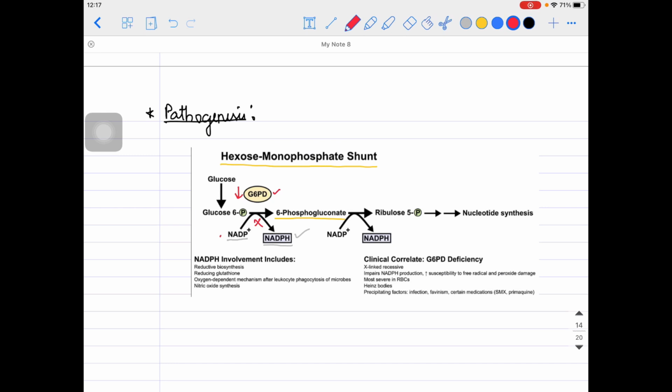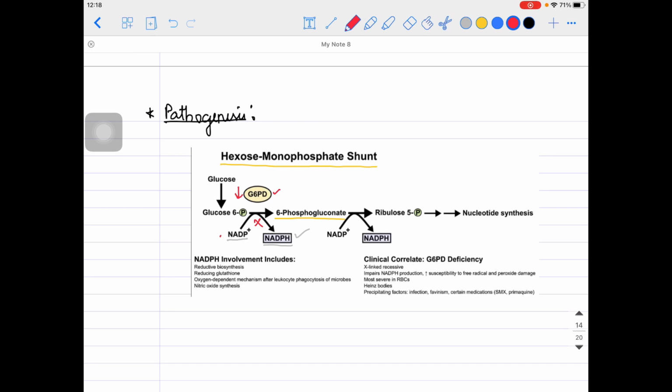That's how it interferes with the older RBCs, because older RBCs really need this protective mechanism. If NADPH is not present due to G6PD deficiency, then this problem persists for them, and that's how hemolysis happens, and that's why we call this hemolytic anemia. So G6PD deficiency is one of the hemolytic anemias. Understood, guys? That is the problem here.